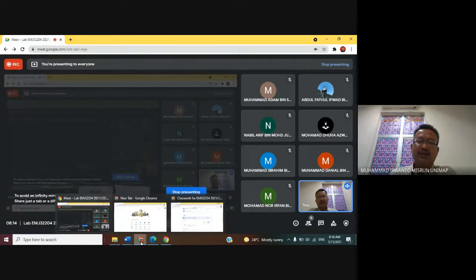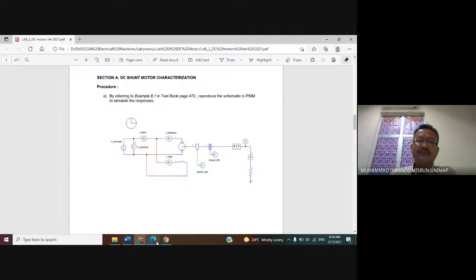Okay, for section A, you can see. Now we want to draw this schematic diagram of the DC shunt motor using PSIM CAD, meaning the circuit will be drawn in the window of the PSIM CAD.